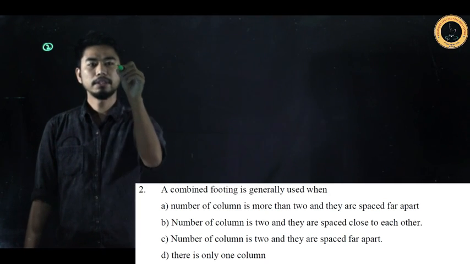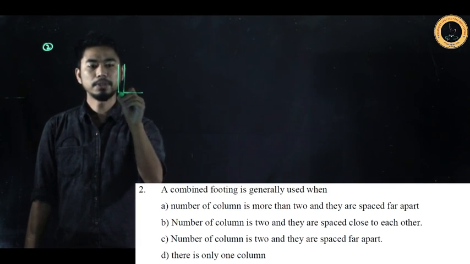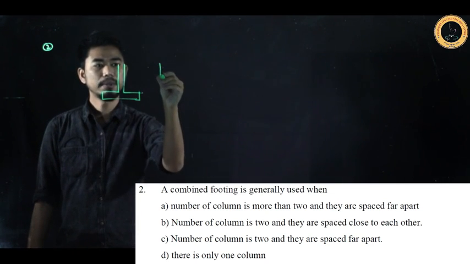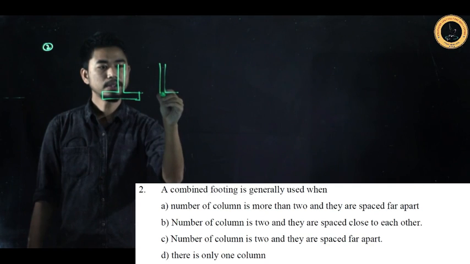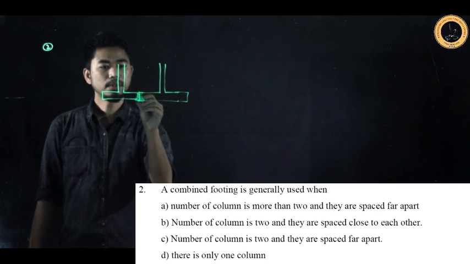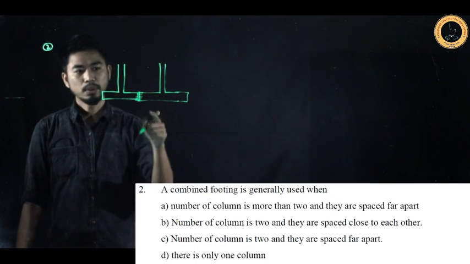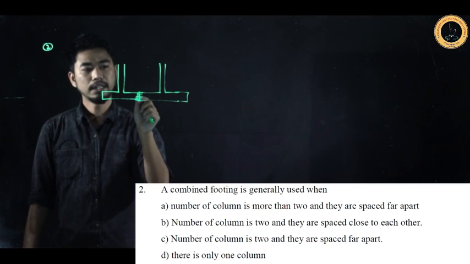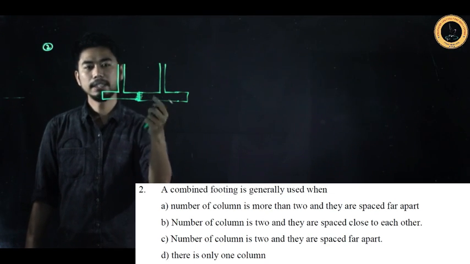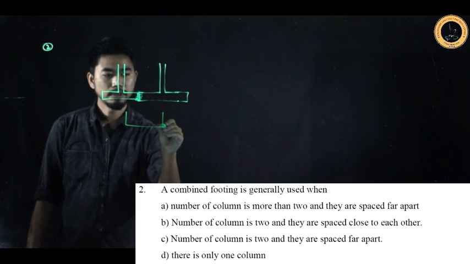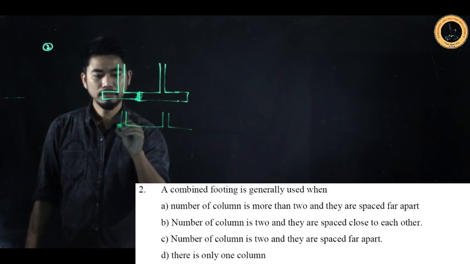When we use the combined footing, let's say we have our first footing, something like this. And if the second column coming over here is very close to this, what will happen? The footings are going to overlap with each other. When two footings are overlapping, we do not provide the overlap like this because it is physically not possible to construct. So in that situation, we simply combine the footing.